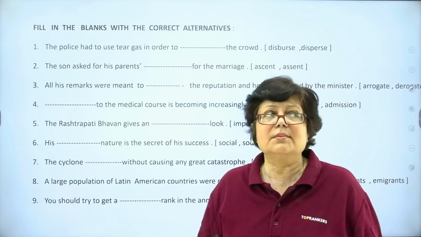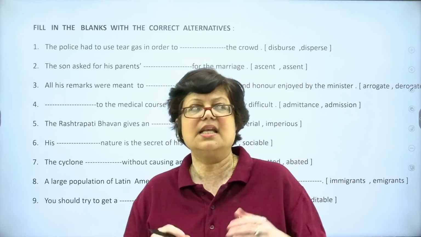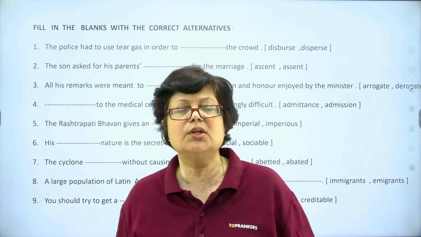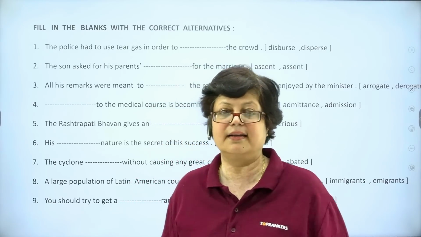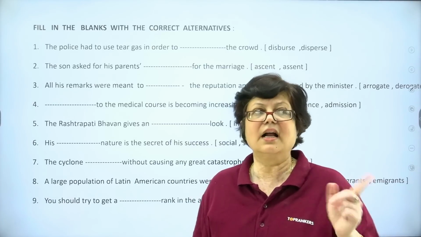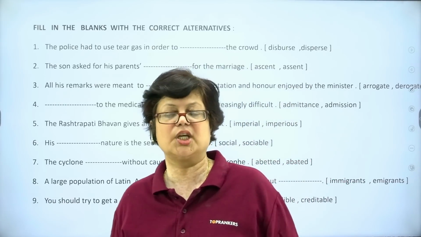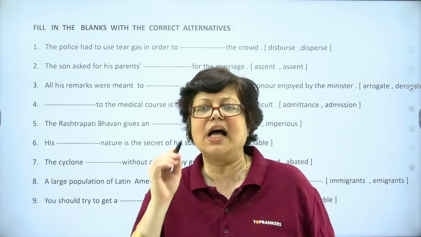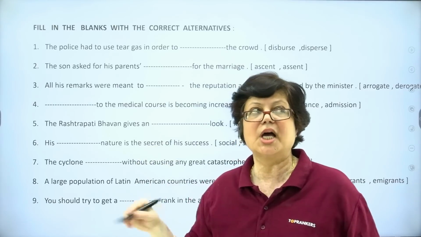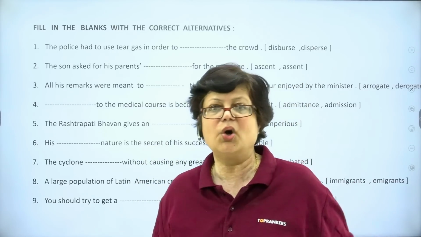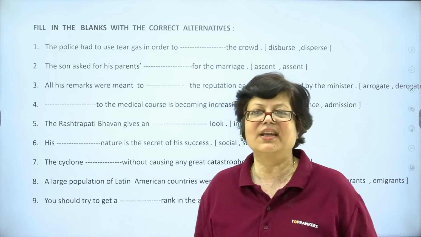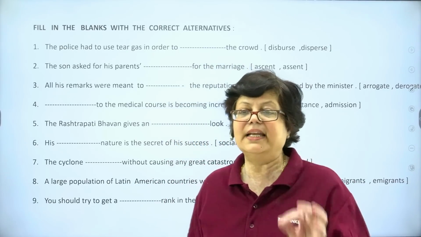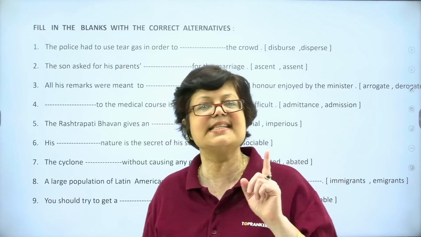Try using the elimination technique. This elimination technique comes in very handy when you find that you are not able to reach a particular option directly. In the case of a direct answer, there is no need for elimination. But if you feel that you are not able to reach the answer directly, try eliminating the options which are wrong or which are out of context or which have not been given in the passage. There is no mention in the passage of those options. So finally, you will arrive at that option which is correct.